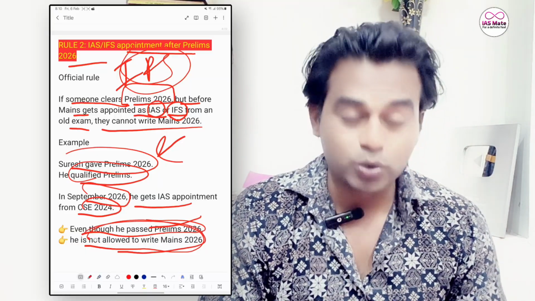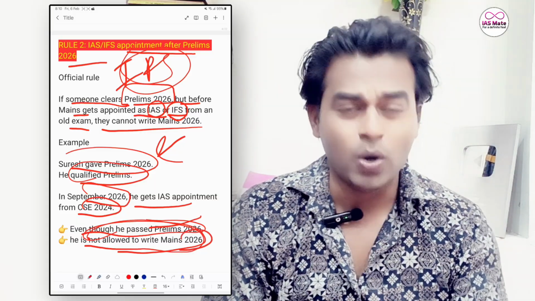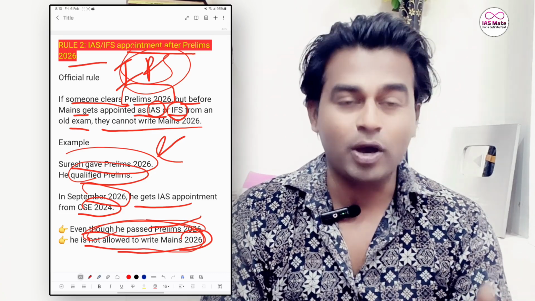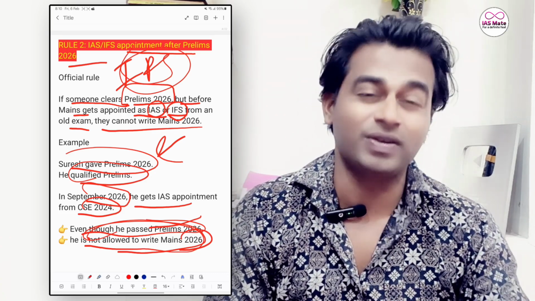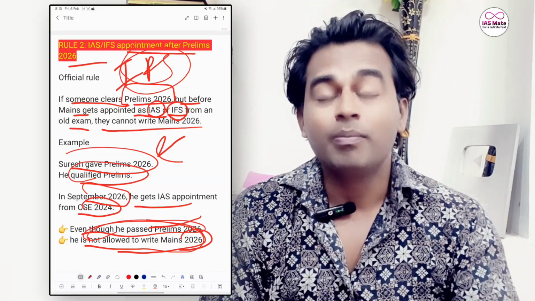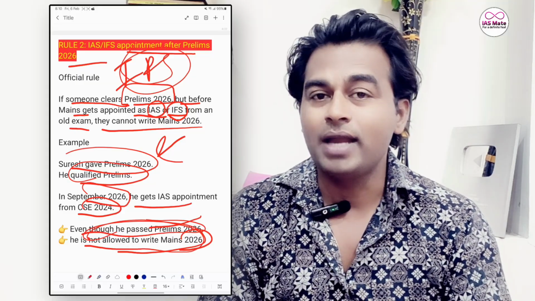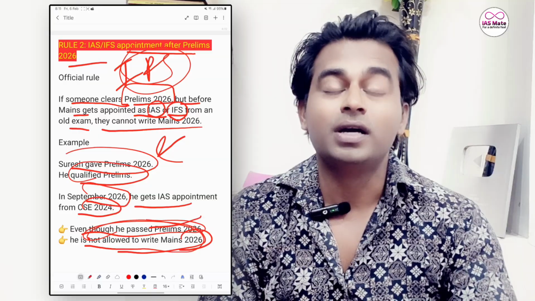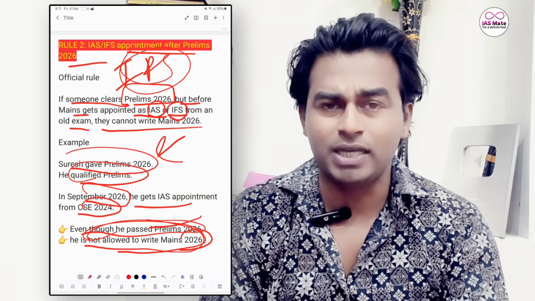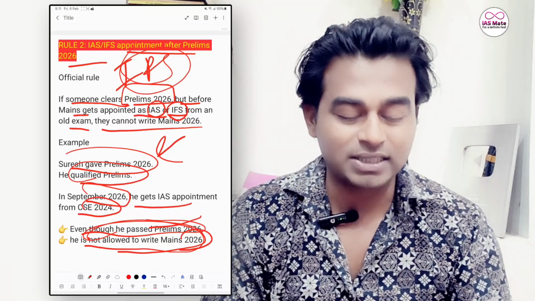He cannot be allowed to write the mains exam of 2026, even though he has cleared the prelims exam. So this is the issue here. This is the rule. If you are already appointed as an IAS officer from the previous exam, let's say in 2024 you gave the UPSC exam and got the IAS appointment later, and you are giving the exam again in 2026 and clear the prelims, you cannot write the mains because you are already appointed as an IAS officer. That's the second rule for us.